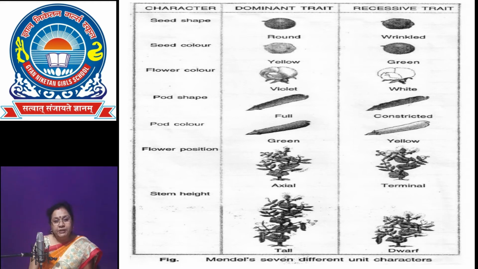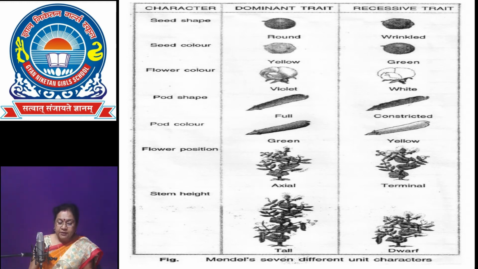So, capital T capital T is the pure line or homozygous allele, whereas capital T small t is the heterozygous or hybrid allele.